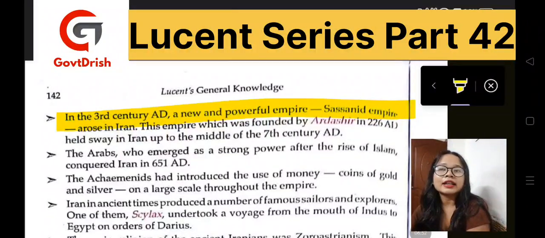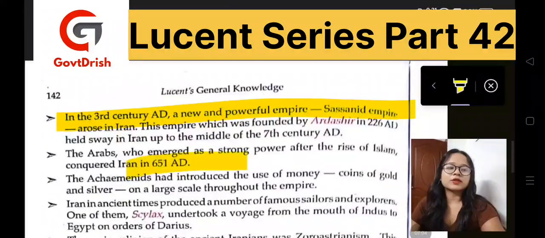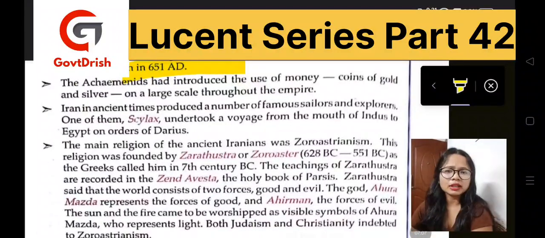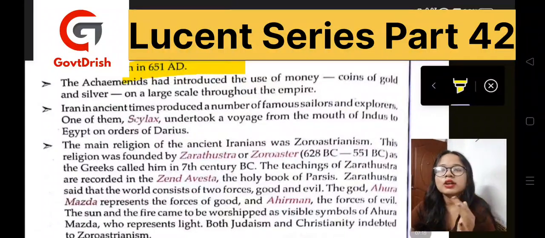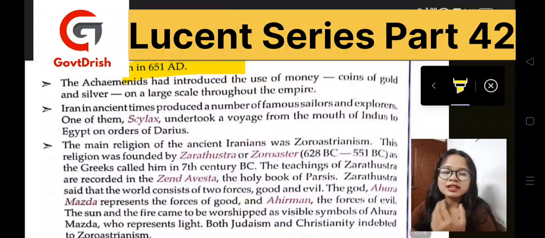And it was just in the middle of the 7th century AD as well. So, when the Arabs emerged as a strong power after the rise of Islam, they had the ability to conquer Iran. That was in 651 AD. Now, these Achaemenids introduced the use of money, the exchange system, you can say. So, the coins of gold and silver were used on a large scale. Just the use of this form of exchange had been prevalent during their reign.